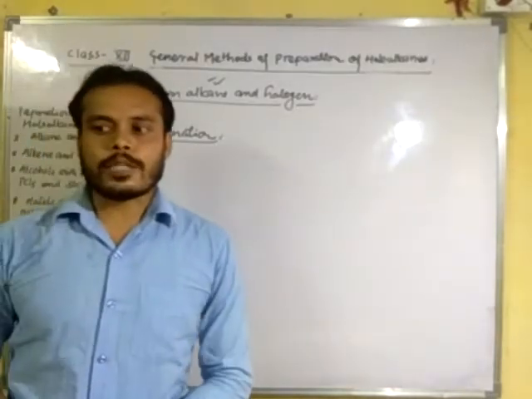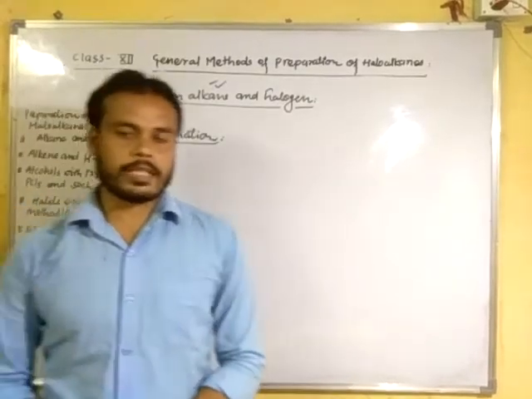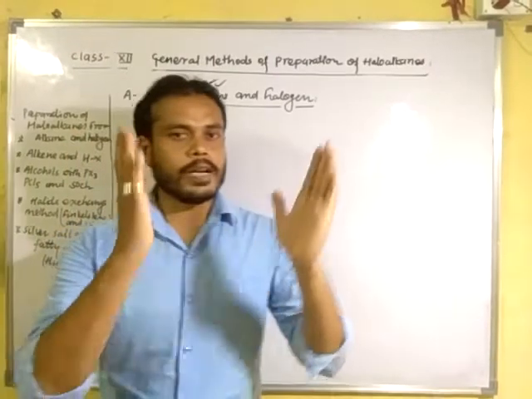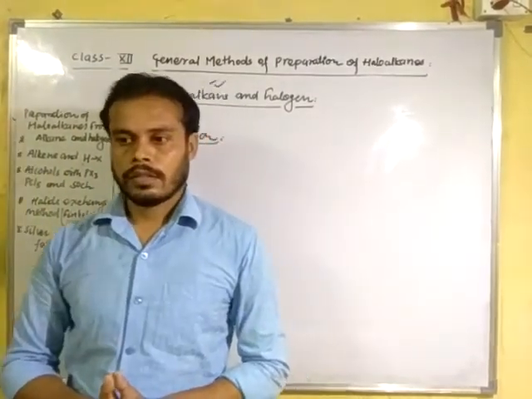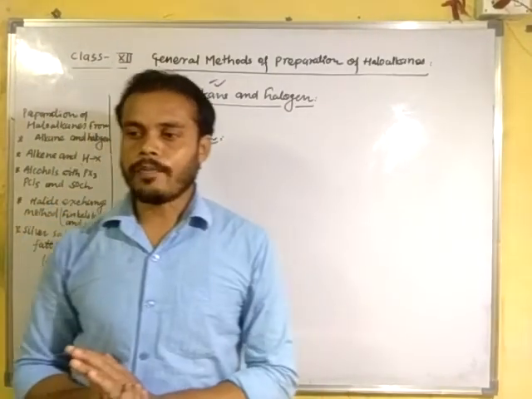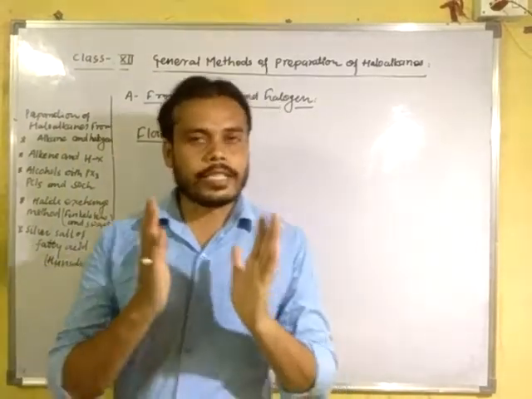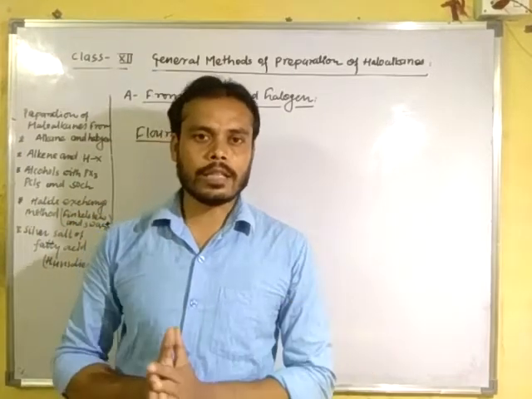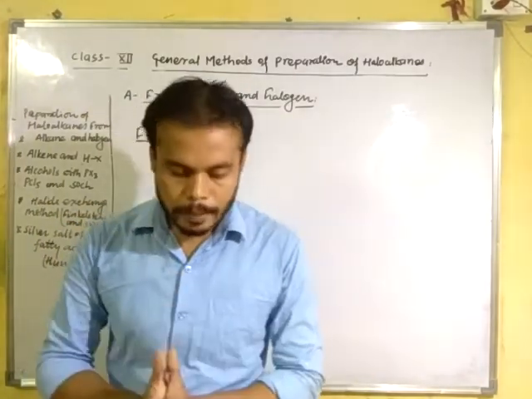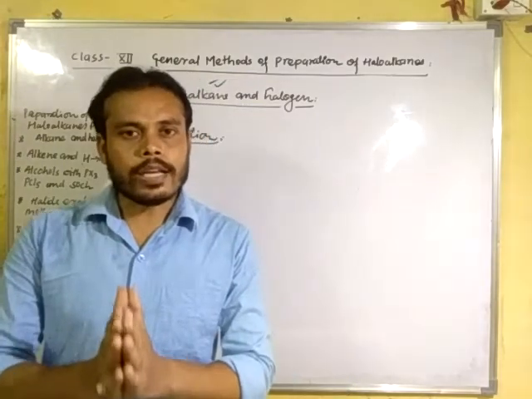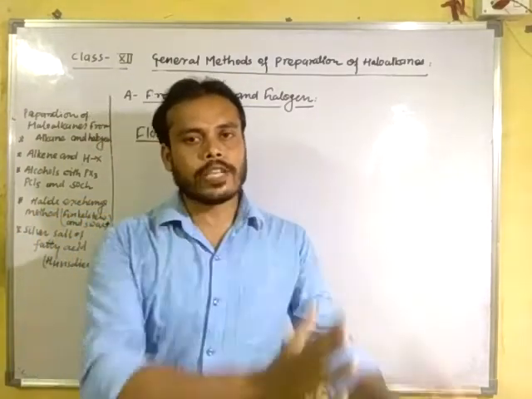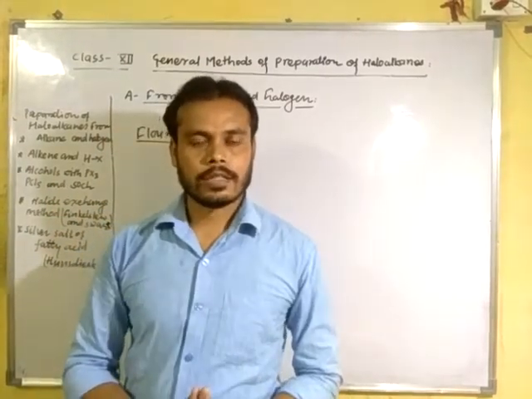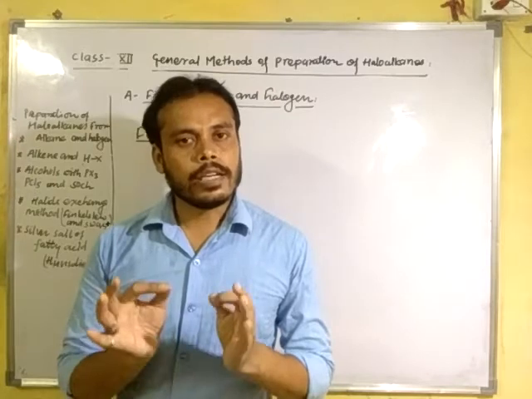Fluorination of alkanes takes place with explosive violence and results in the rupture of carbon-carbon bonds in higher alkanes. Therefore, alkyl fluorides are generally prepared by an indirect method. That means when chloroalkanes or bromoalkanes are treated with mercurous fluoride, they form fluoroalkanes; this is the indirect method.